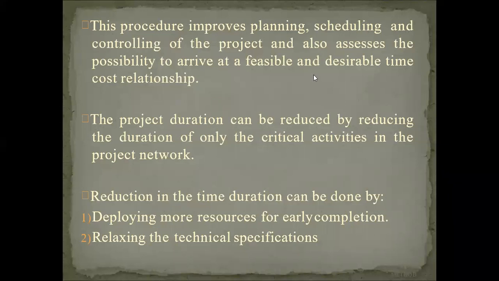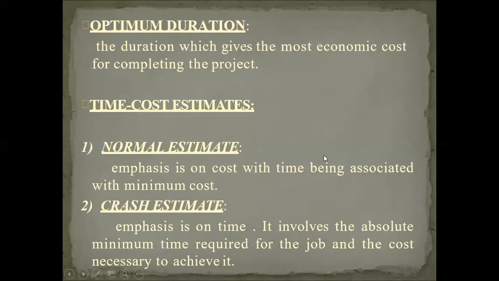Okay. So these are the two ways of reducing the time duration. Then we go forward. There are some definitions. So what are those definitions? The definitions are optimum duration. We have to find out the optimum duration.